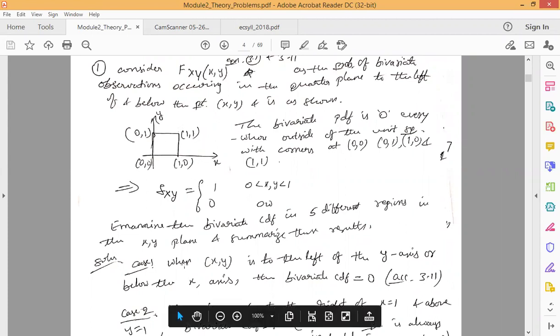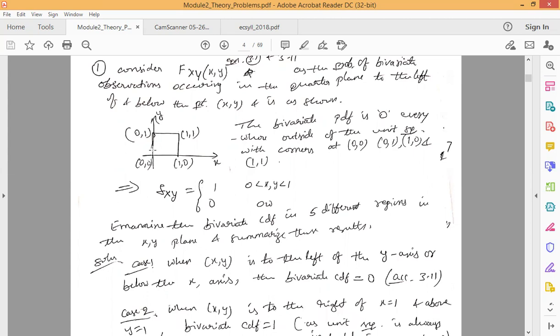Here we are going to consider the first case, when (x, y) is to the left of the y axis or below the x axis. In this diagram you can see that we have the x and y axis. To the left of the y axis means we are considering the region outside the square, and also below the x axis, in the sense towards the negative y-axis. You can see that in this region the PDF is not defined. When the PDF is 0, obviously the CDF is also 0. So we can write the bivariate CDF value as 0 for the first case.